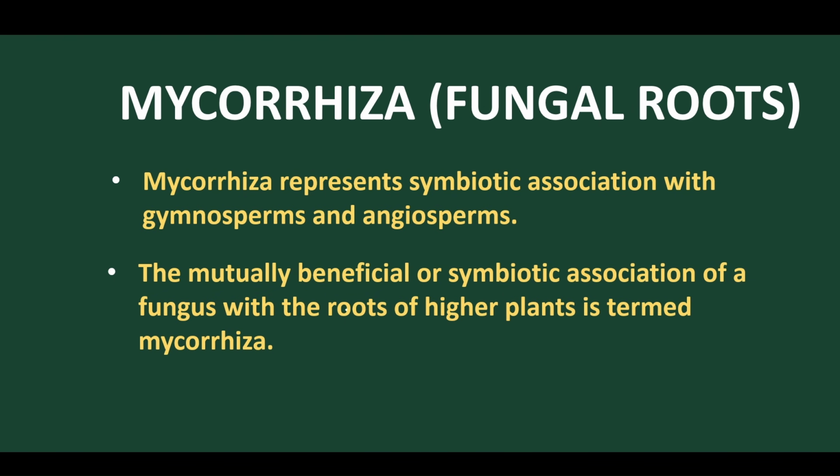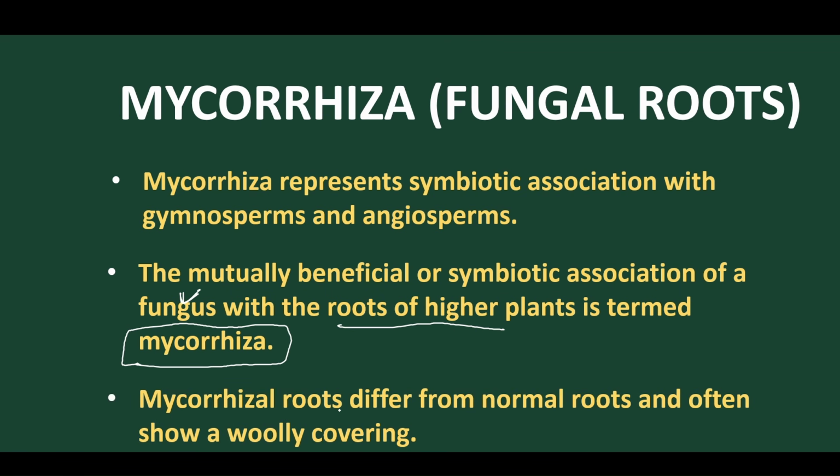So now we know that the mutual benefit of the symbiotic association of fungus with the roots of higher plants is termed mycorrhiza. This type of association, by the fungal hyphae or the fungal rhizoids with higher plants, is symbiotic and is called mycorrhiza. This condition is called mycorrhiza. Mycorrhizal roots differ from normal roots, and often they show a woody covering around them.